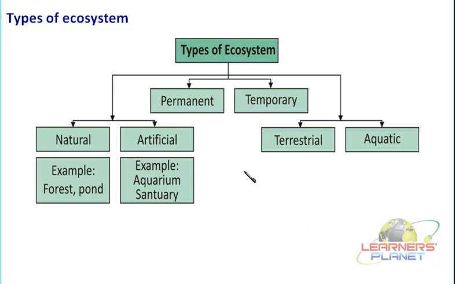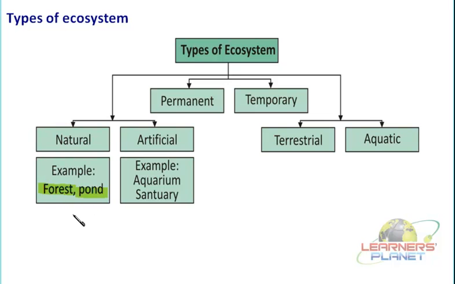What could the examples be? We can understand them with the help of the types of ecosystem, like the natural ecosystem and the artificial ecosystem. What would a natural ecosystem be? Let us say, for example, a forest. It can be a garden. It can be a pond. See, a garden is something which we make artificially. I'm sorry, it is not a natural ecosystem, it is an artificial ecosystem. Forest, pond, river, lake, ocean, seas, all these come under the natural ecosystem.